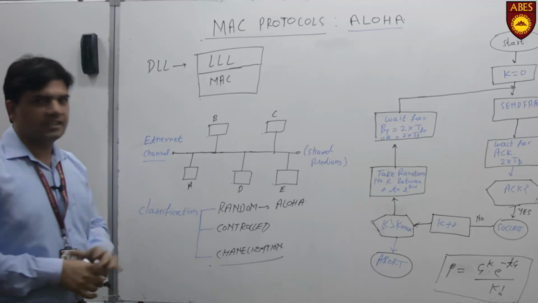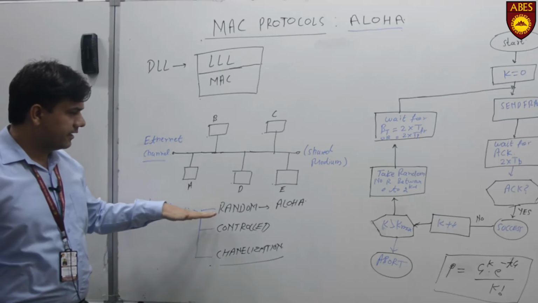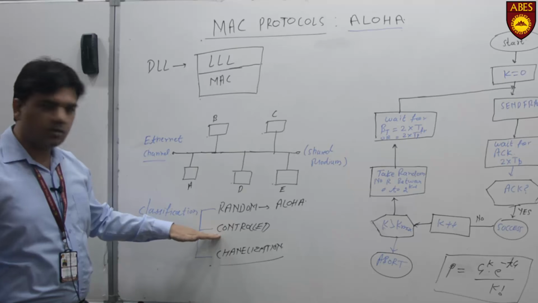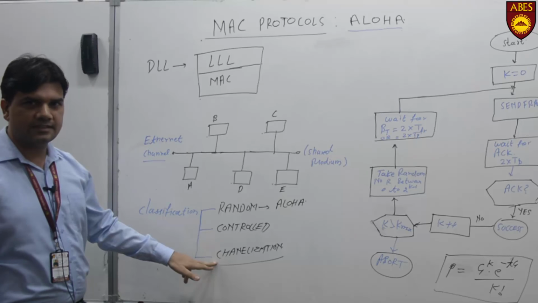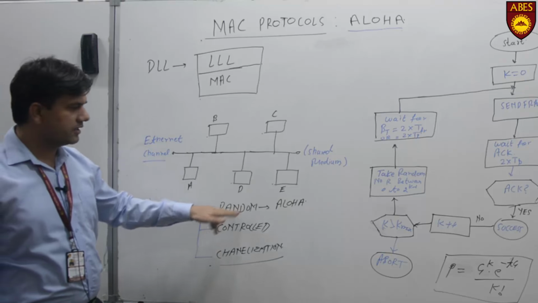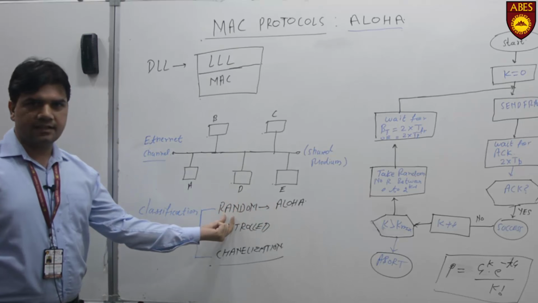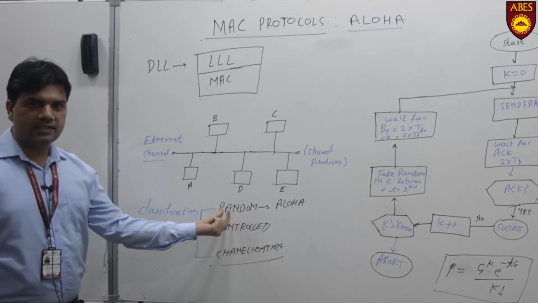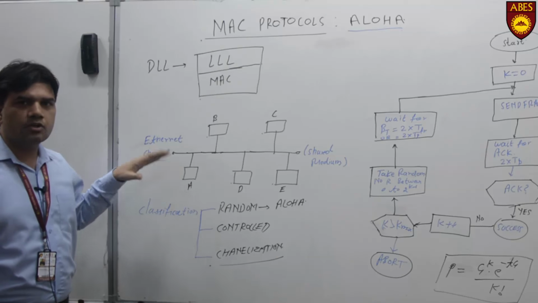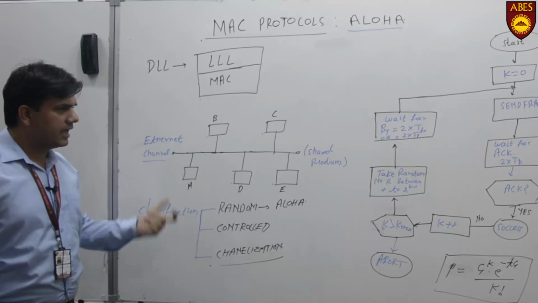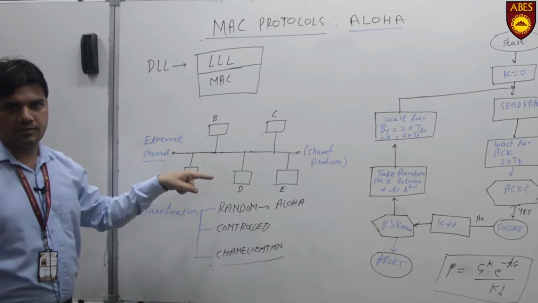So protocols are defined, and there are different categories of protocols. Out of those categories, they are listed here: random access, controlled access, and channelization protocols. The scope of discussion in this lecture would be random access, and that too the specific topic Aloha. This is the first algorithm of the random access category, which assumes certain points, like whenever a station wants to send information, there is no control on that transmission. Any node at any time can send the frame that may be received by others on the network.